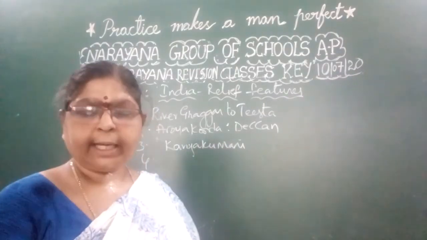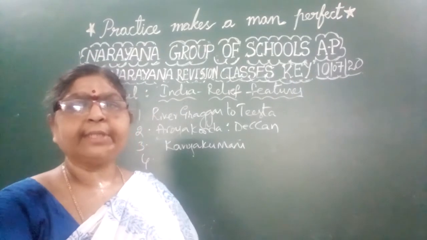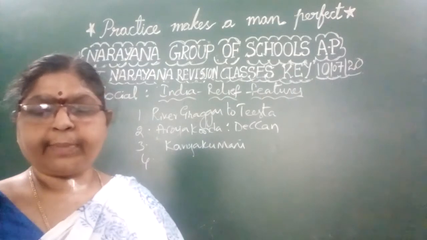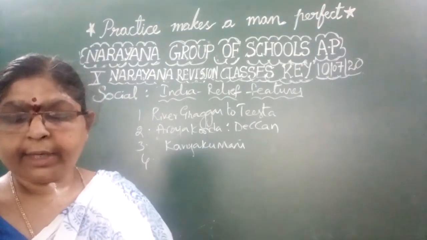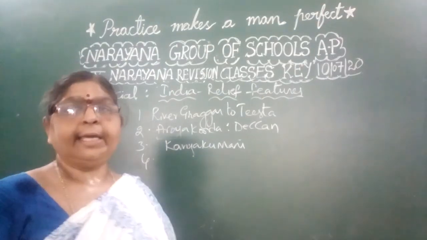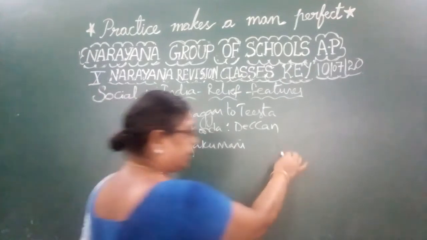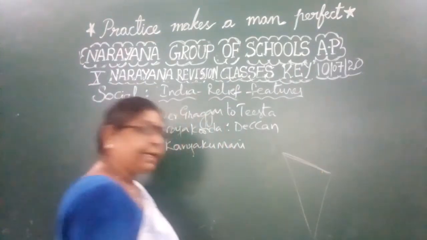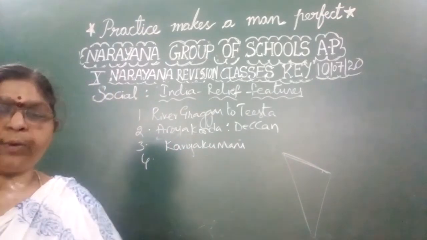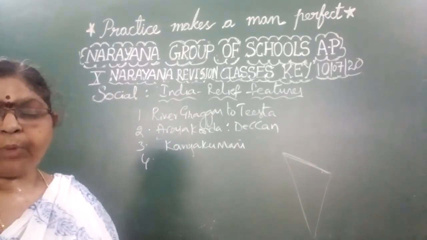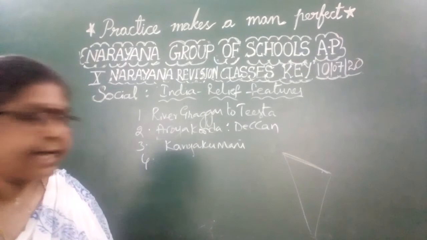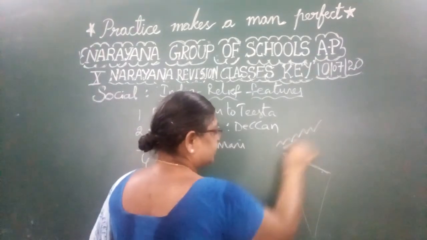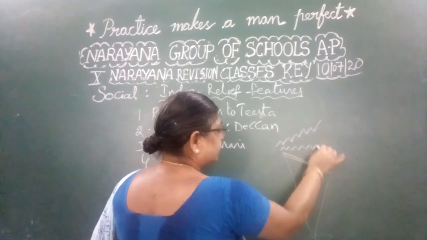See the fourth one, which is the wrong statement. They have given certain statements regarding the Deccan Plateau. You need to identify the wrong statement. See this: the Deccan Plateau is slightly tilted towards the east. That is correct, the Deccan Plateau is tilted towards the east. And see the second one: the northern boundary of the Deccan Plateau is the Vindhya Ranges. Is it correct? No, because the Vindhya ranges are running like this and below that the Satpura ranges are there.